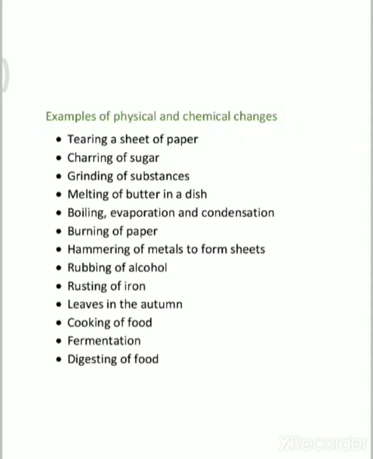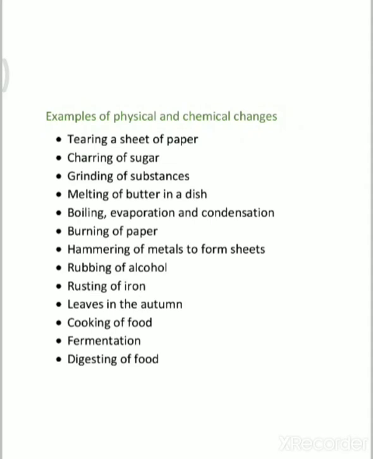So tell me, tearing a sheet of paper, will that be a physical change or a chemical change? Yes, obviously this is a physical change, because you have torn a sheet of paper from a paper. After tearing also the quality and the molecules are the same. After tearing it is paper only, and before tearing it is paper.